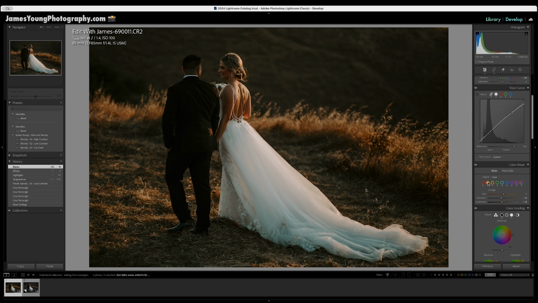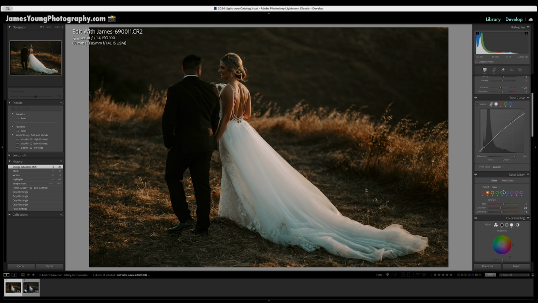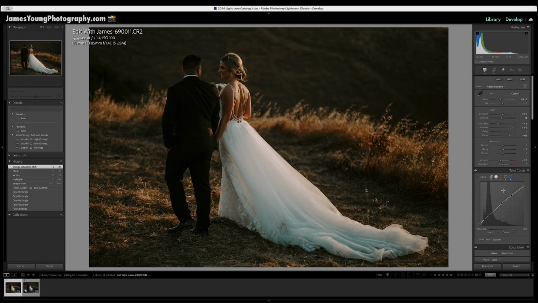So we do that by dialing into the orange color on the color mixer and our HSL here, hue, saturation, and luminance. I'm going to bring the saturation down on the orange just a little bit. This is a great little tip for skin. And like I said, just a little bit, like maybe minus 20. If I press Command Z or Control Z, I was at minus 15 and I just took it down to minus 20. And that just takes that orangish hue down just a little bit while still maintaining that golden quality.